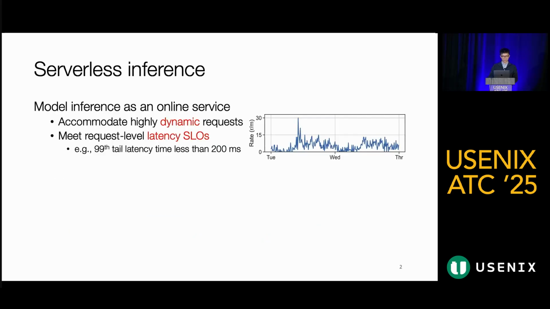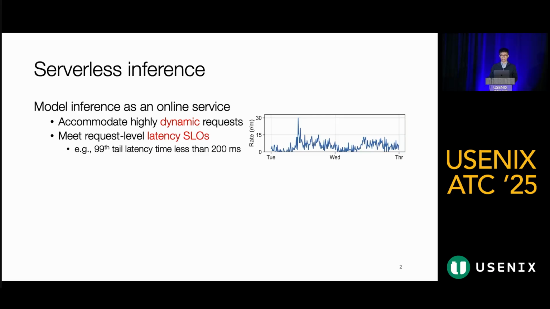So nowadays, machine learning inference is increasingly deployed as online services, and these inference services usually need to handle highly dynamic and unpredictable request patterns. For example, the figure here illustrates 2 days of invocation patterns from real-world inference services, highlighting the bursty and irregular nature of incoming requests.